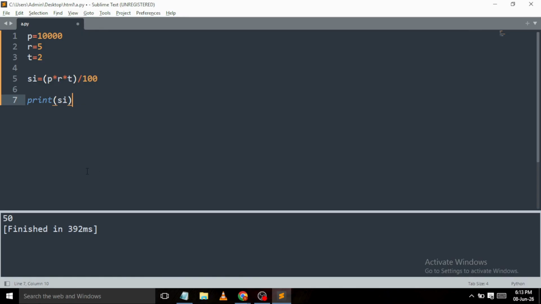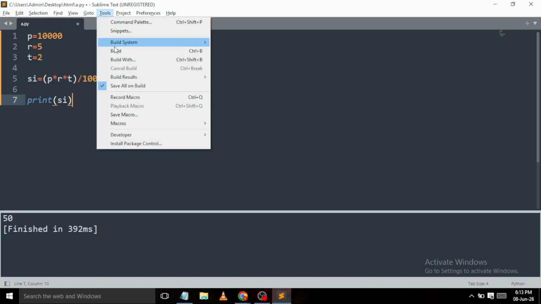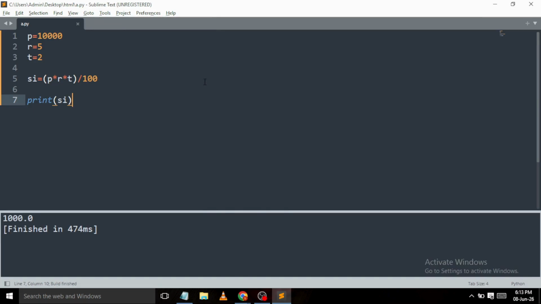Now next, program 3, simple interest. Let's calculate simple interest. Formula is SI is equal to in bracket P into R into T divided by 100. Write a program. Consider P is equal to 10,000, R is equal to 5, T is equal to 2. Then write the formula. SI is equal to P into R into T divided by 100. Print SI. Output is 1000. This program shows how variables can be used in a formula.